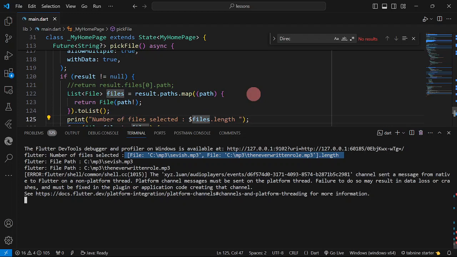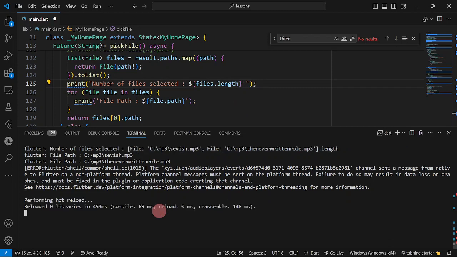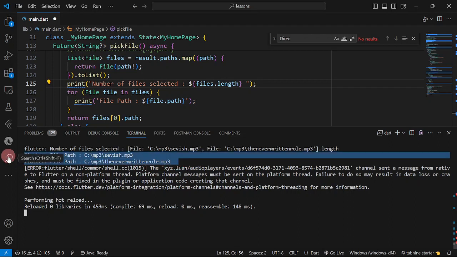Oh. No, I should have enclosed this one in. Okay. I hope it will not disconnect. Then as you can see here, the two files have been displayed.